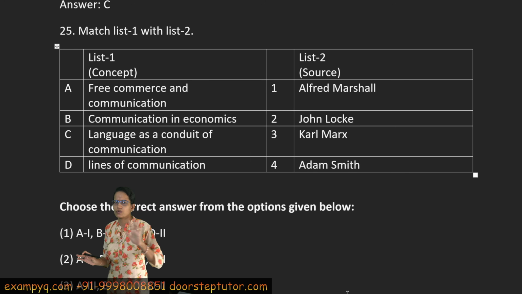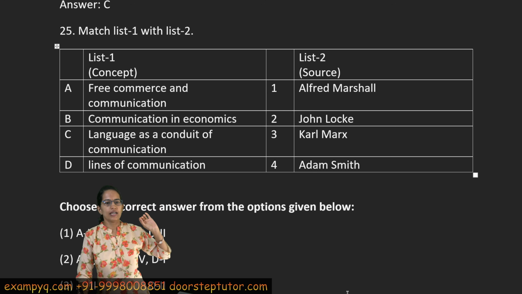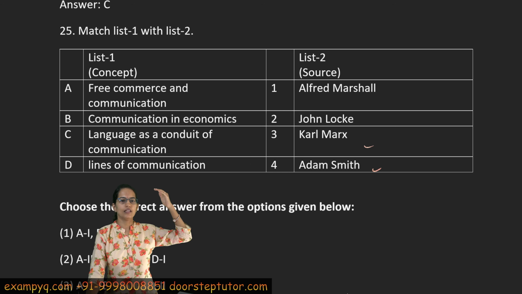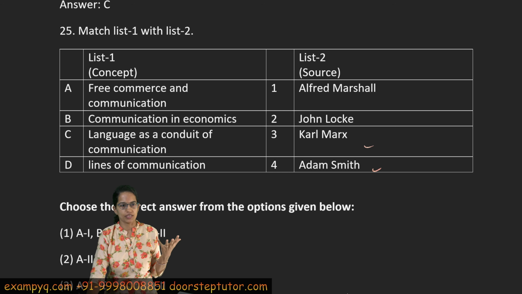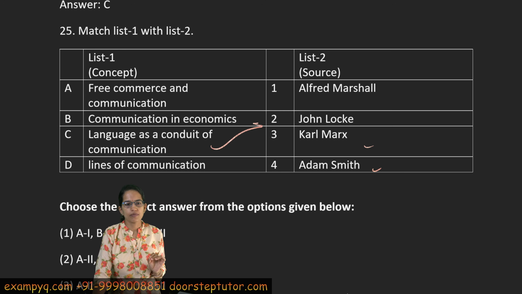The next question is a question where you talk about scholars. Now even if you don't know anything from the fundamentals, you can say, okay, from here I'll say Adam Smith and Karl Marx are economists and Locke is a philosopher, right? Marshall is again an economist, right? So based on that alone, I can solve this question. I can say language as a conduit for communication was given by John Locke, right? Then free commerce.